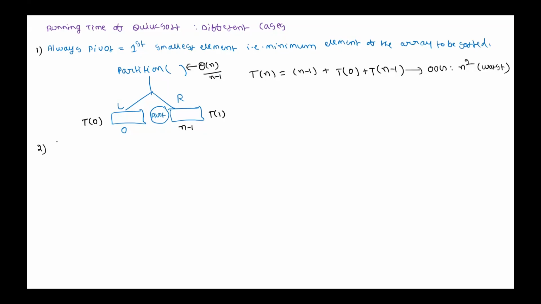Now if we always take the pivot as the nth smallest element, which is the same as the maximum element, how many elements will be there on the left side? Left side, right side, how many elements after the partition? n minus 1. Here, 0. Is that correct? Why is it 0?